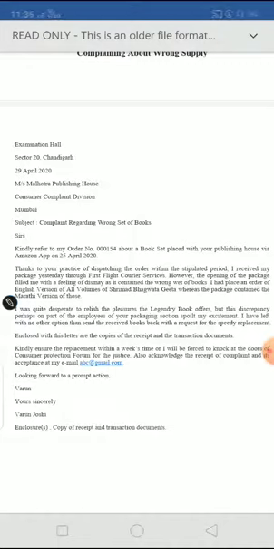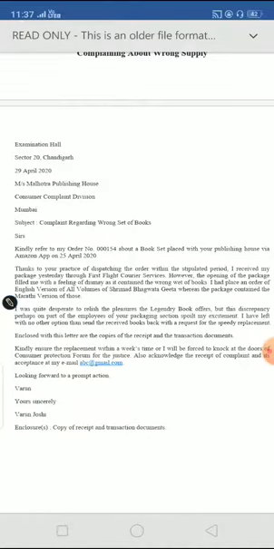Sometimes it happens that when you follow up on your complaint after many days, they say they didn't receive the complaint. So you ask them to acknowledge it. Sometimes we just file a complaint online and there comes a message and a ticket is issued to us, a complaint ticket. So in written communication you can ask them to let you know that your complaint has been received, and it has not only been received, it has been accepted as well. You can share your email ID. Looking forward to a prompt action.